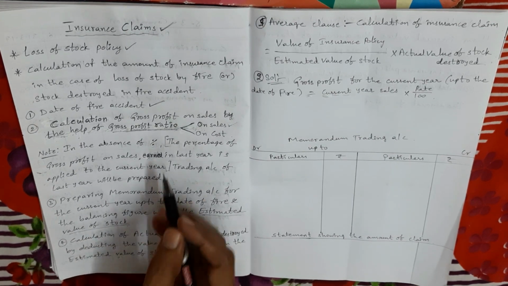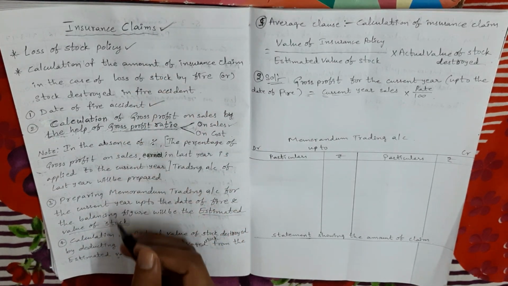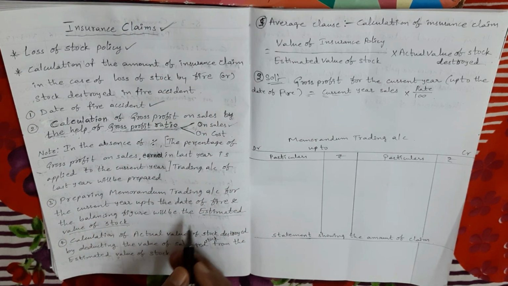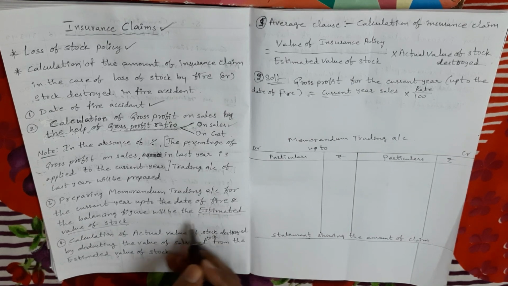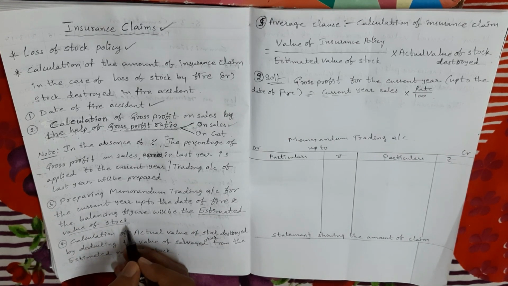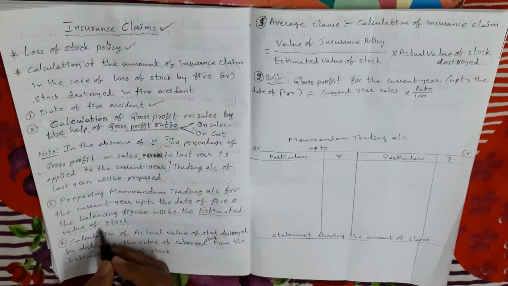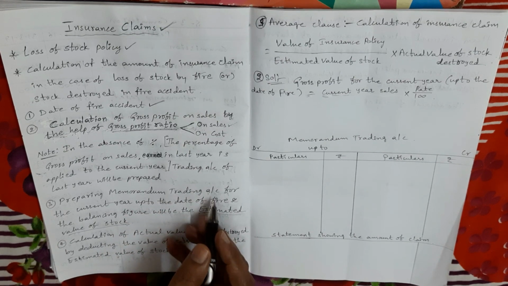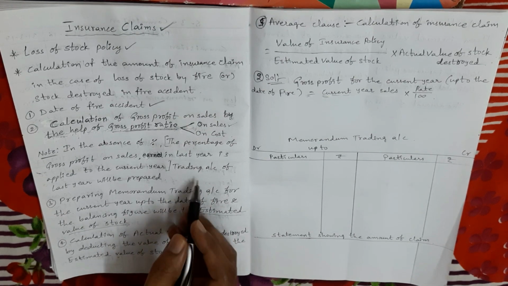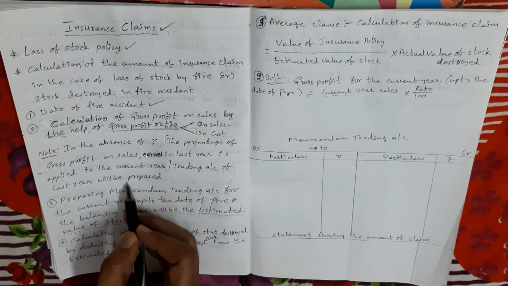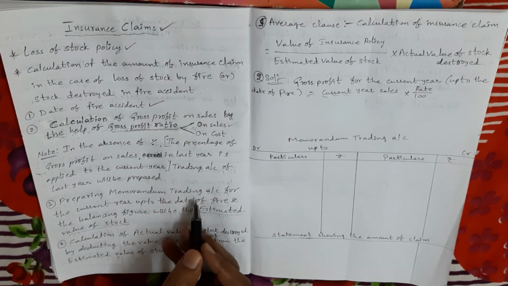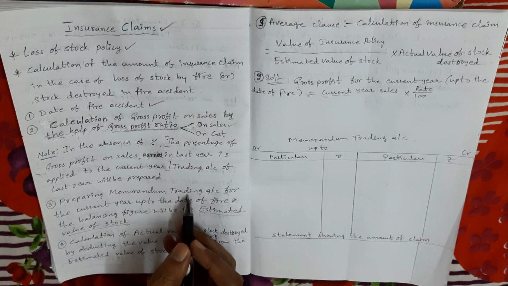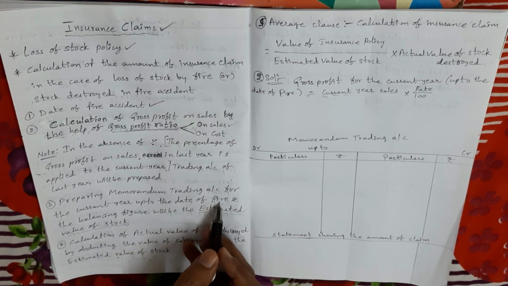Okay, so to calculate the insurance claims amount, we are following these steps. In the third step, what do we have to find out? Estimated value of stock. To calculate the estimated value of stock, we need to prepare a memorandum trading account. Here, the memorandum trading account is nothing but the current year trading account. The trading account is the last year trading account. The memorandum trading account means the current year trading account, up to the date of the fire accident.